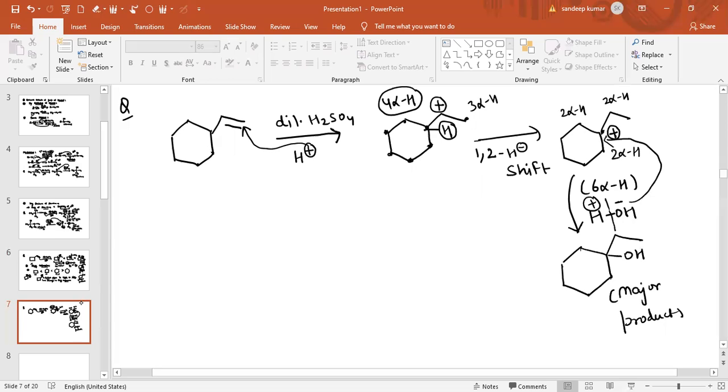So this is how you can do all the reactions. These are basically the reactions of alkene in presence of dilute H2SO4, and we are obtaining alcohol as our product. So we have discussed all mechanisms related to this.